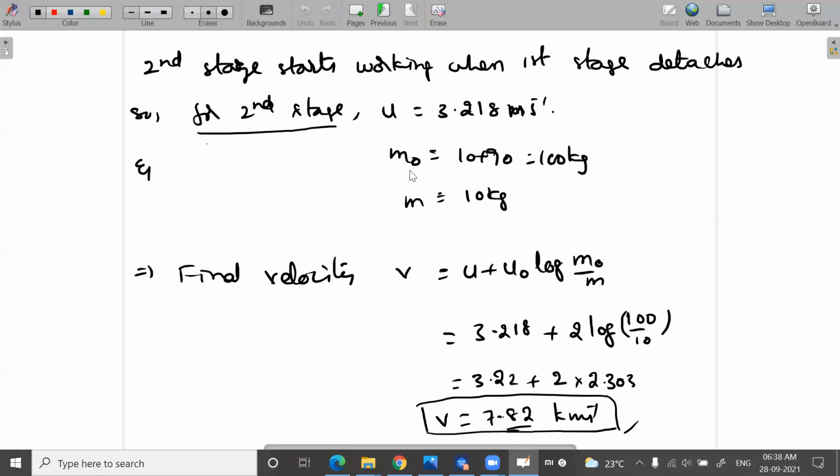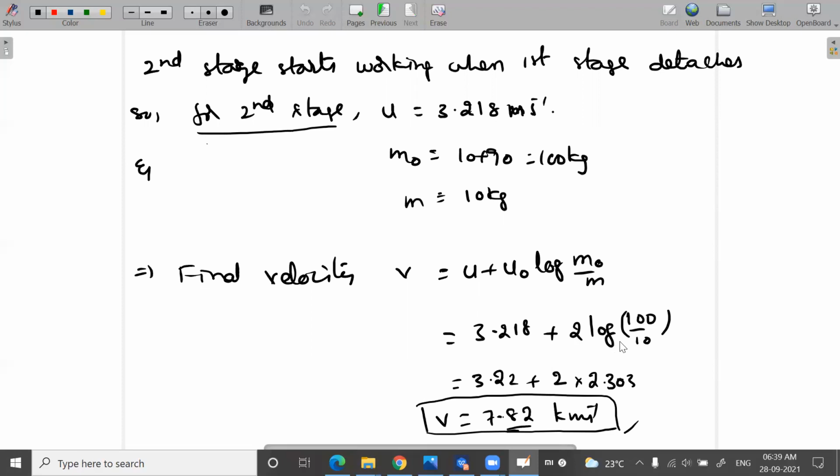And now the total mass of this rocket is the mass of the second stage plus the fuel in that, that is 100 kg. Once the second stage fuel burns off, the mass at that instant will be 10 kg. At that time, what is the final velocity you want to find? So v is equal to u plus u naught log m naught by m. Here u is the initial velocity of the second stage, and u naught will be taken as the exhaust velocity of the gases. So 3.218 plus 2 into log 100 by 10 base e, which on simplifying becomes log 10 base e.